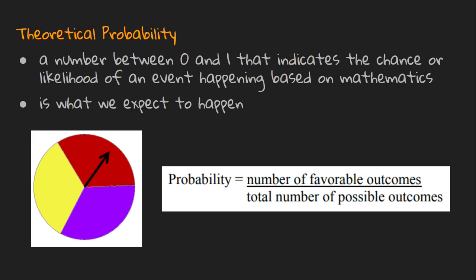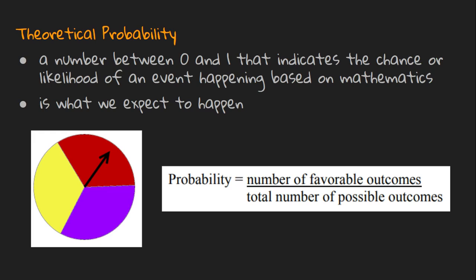The theoretical probability is a number between 0 and 1 that indicates the chance or likelihood of an event happening based on mathematics. This is what we would expect to happen. You can find the theoretical probability by taking the number of favorable outcomes over the total number of possible outcomes. Taking a look at the spinner, if I were to ask the question, what is the theoretical probability of landing on a red? Well, I can only land on the red one way, which is if the spinner lands in this red space here. That's the number of favorable outcomes.